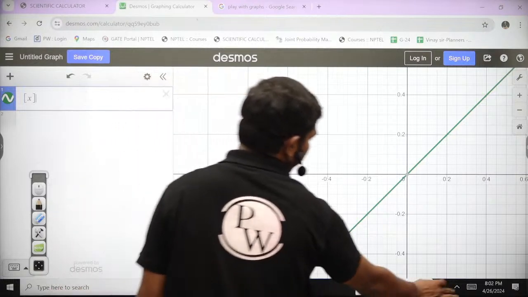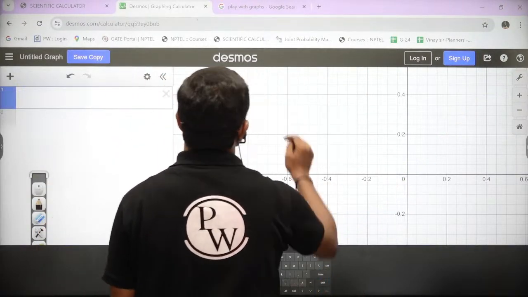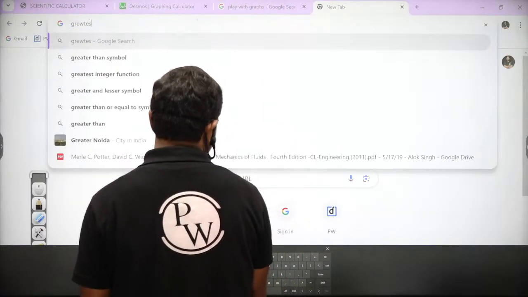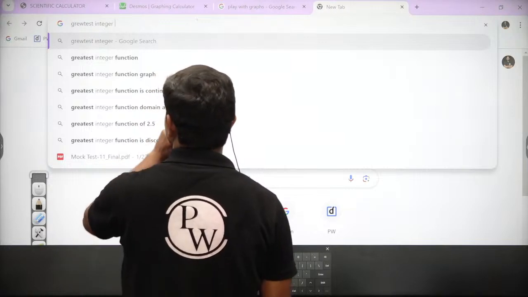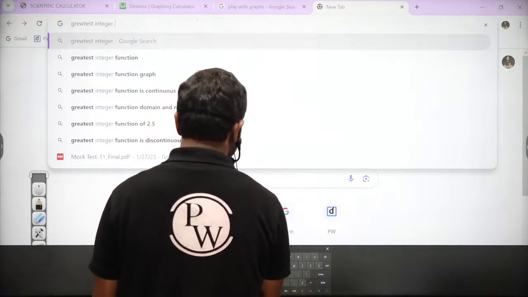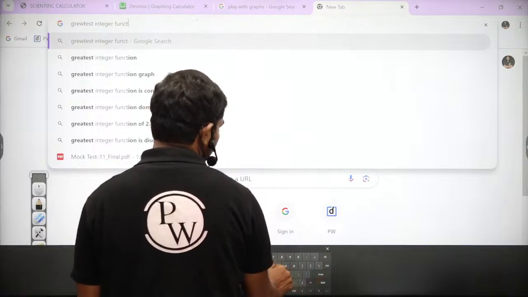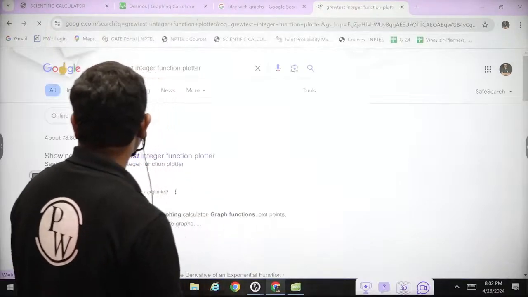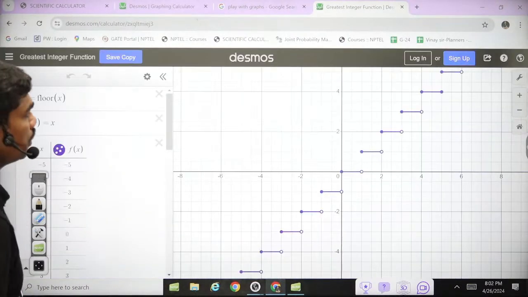I think this is taking only y equal to x, maybe. So greatest integer function. I'll just show you the greatest integer function plotter. So if you plot this greatest integer function in Desmos, you can see here.